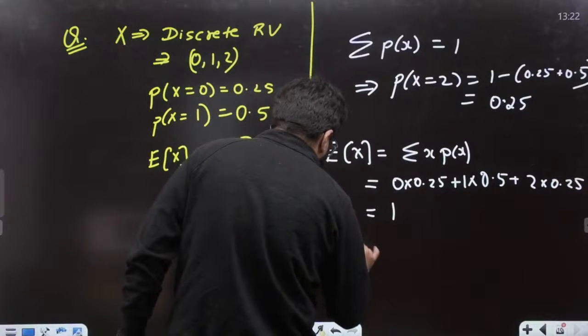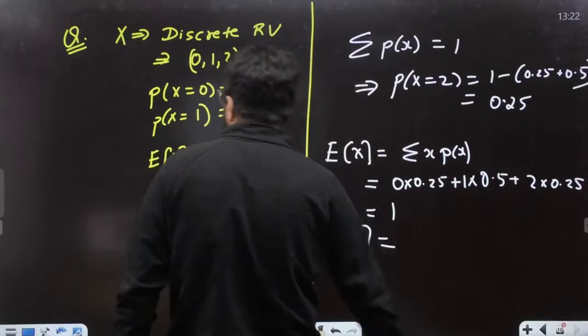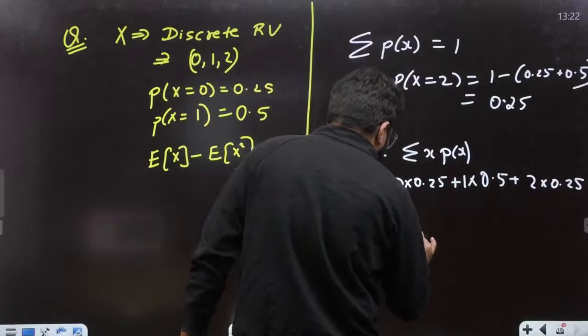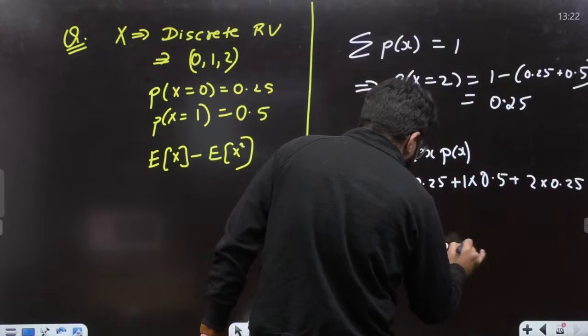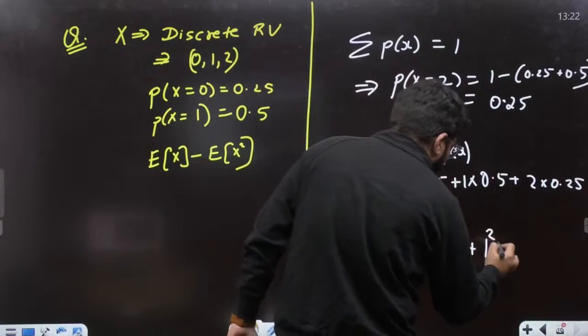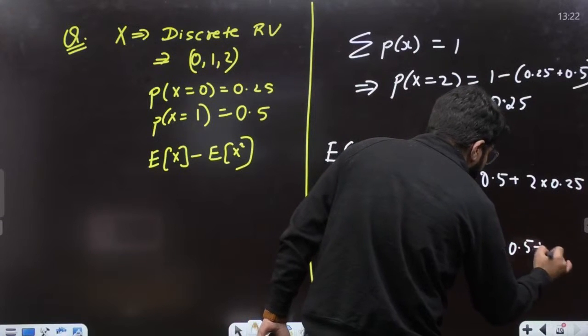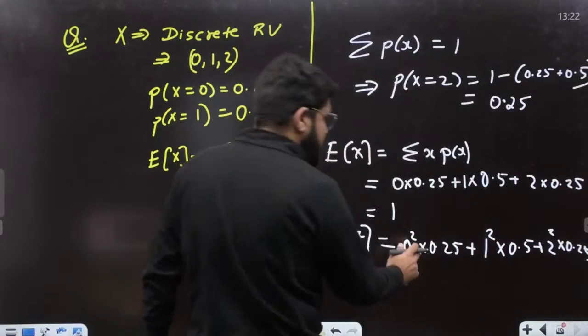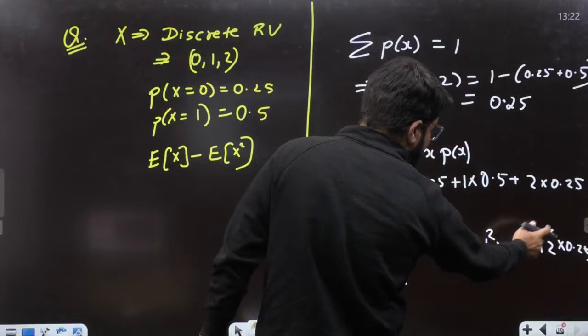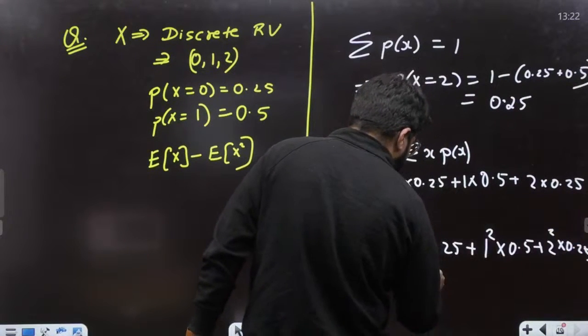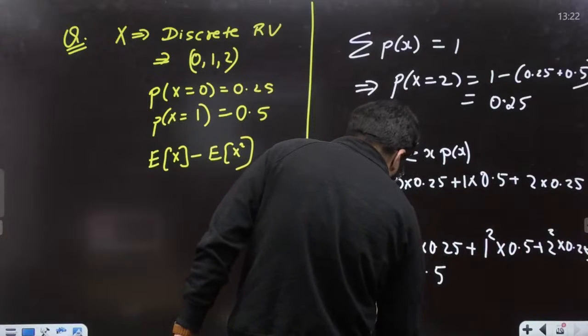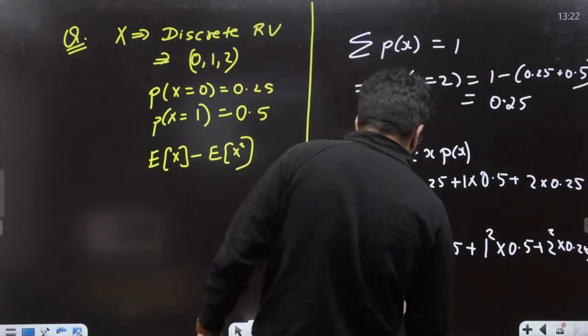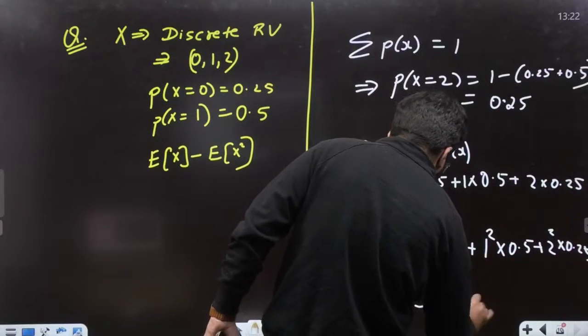Now let's talk about the mean square value. So what is going to be the mean square value? 0 square into 0.25, 1 square into 0.5, 2 square into 0.25. So this part is 0, then 0.5, and 4 into 0.25 is 1, so 1 plus 0.5 is 1.5. Mean value 1, mean square value 1.5.